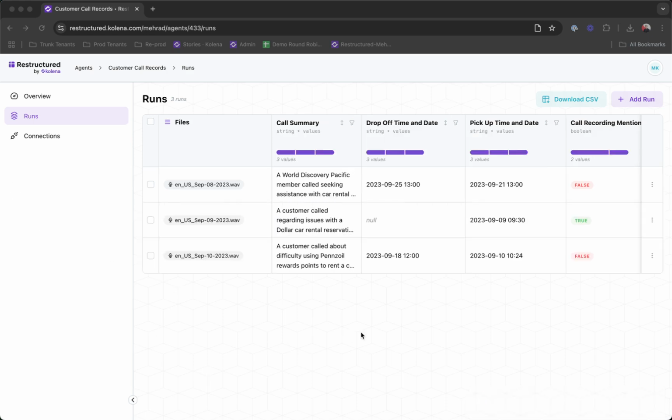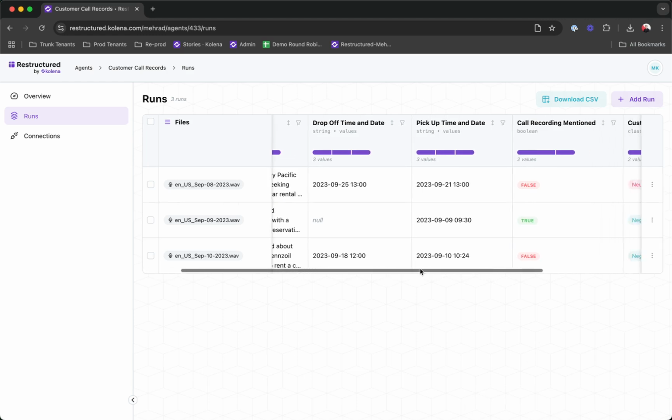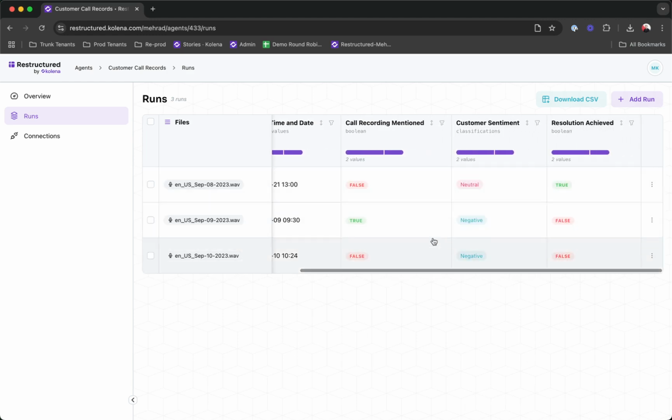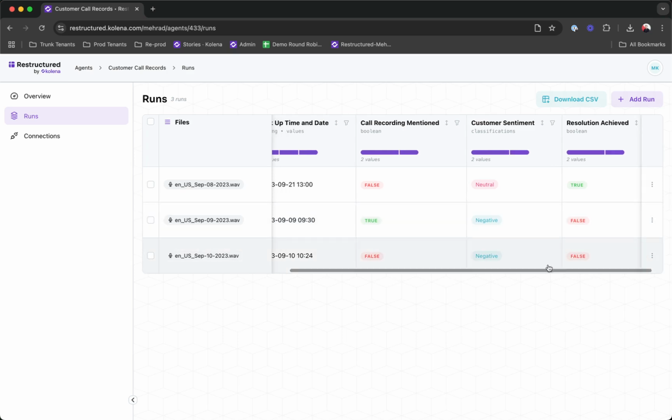And with the extractions completed, I can see at a glance the results. There are 2 calls where the agent forgot to mention the call is being recorded. There is 1 call where a resolution has been achieved and the customer sentiment was neutral, but both of the times that a resolution was not achieved, the customer sentiment was negative.